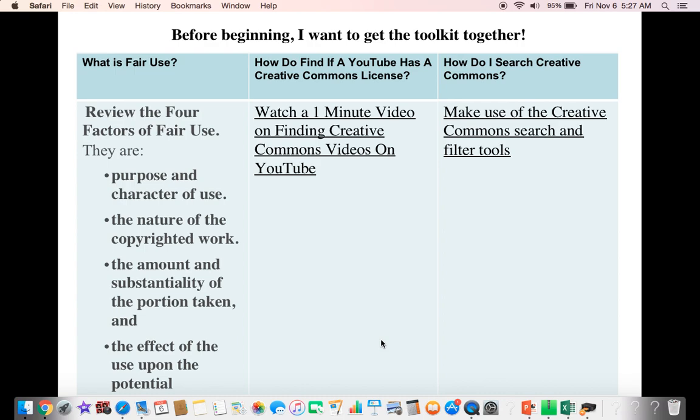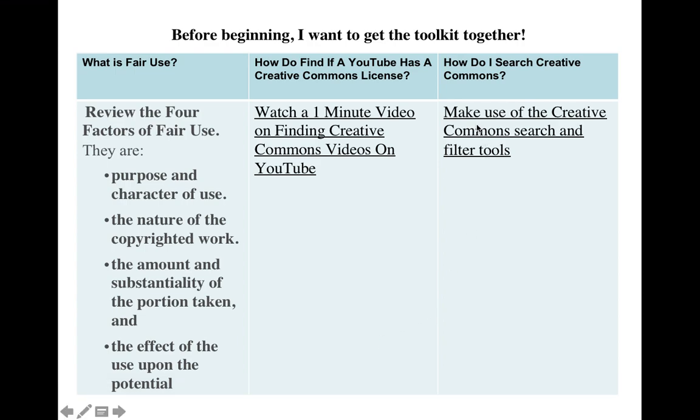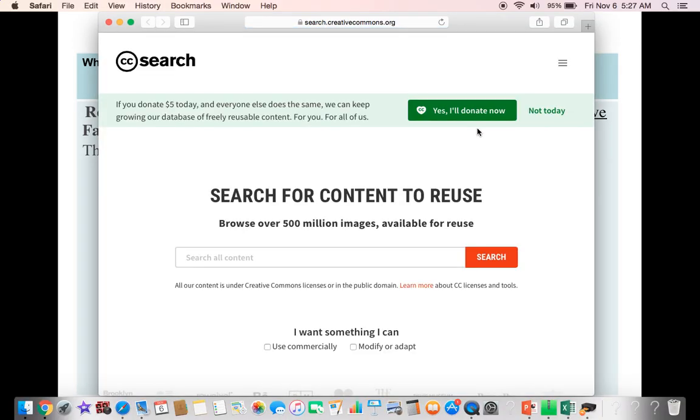And then finally, how do I search Creative Commons? They have a really wonderful search tool that allows you to search for content to reuse and to also filter those results.